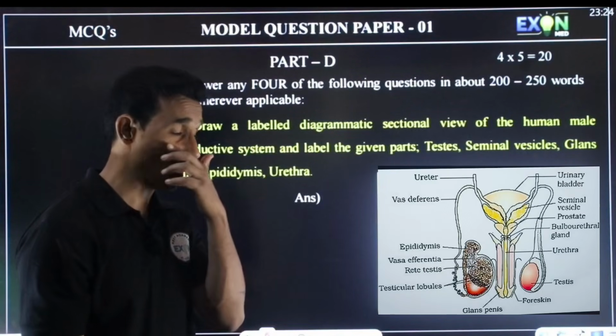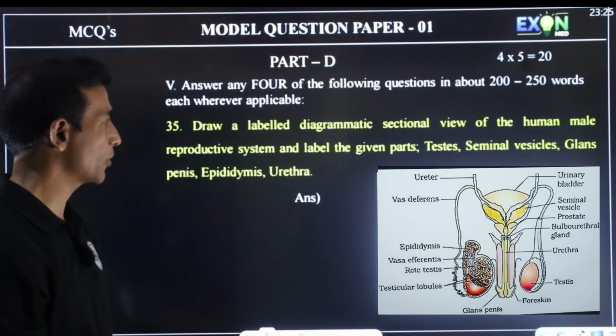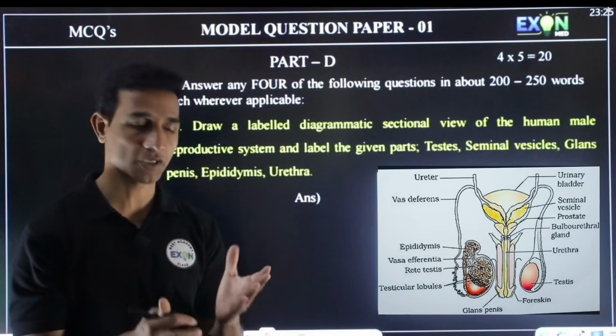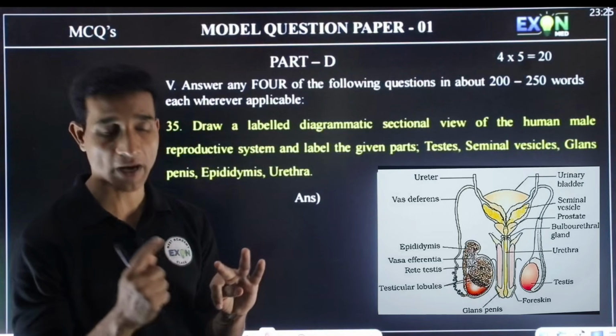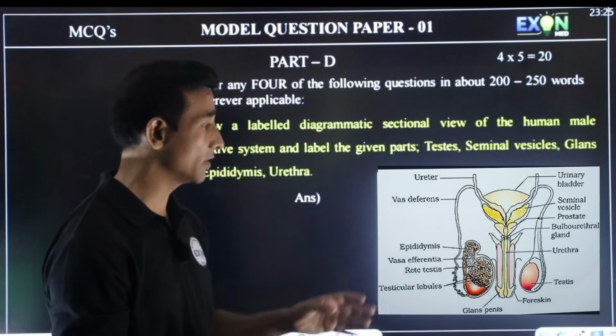So we come to the 5-mark question. Draw a neat labelled diagram of the human male reproductive system. Hope you all know that this is a very important question. Human reproduction: male reproductive system, female reproductive system, then structure of sperm, and mammary gland.